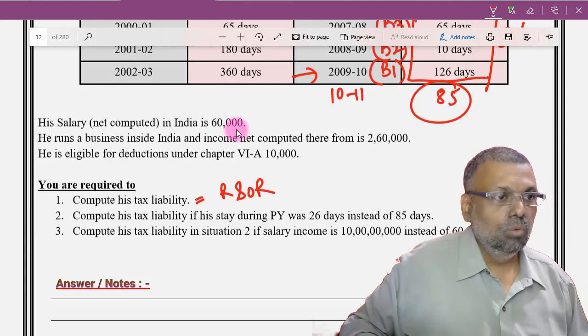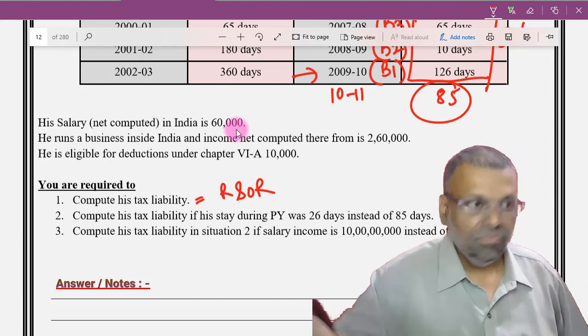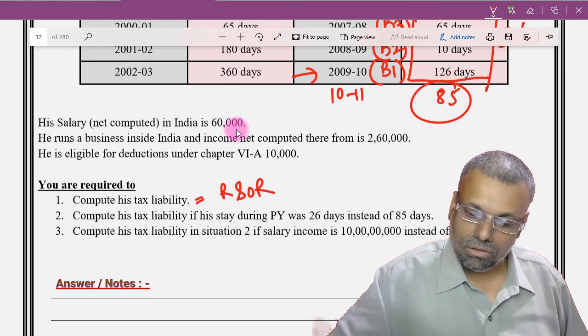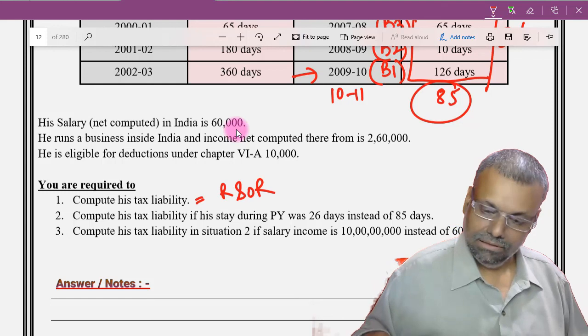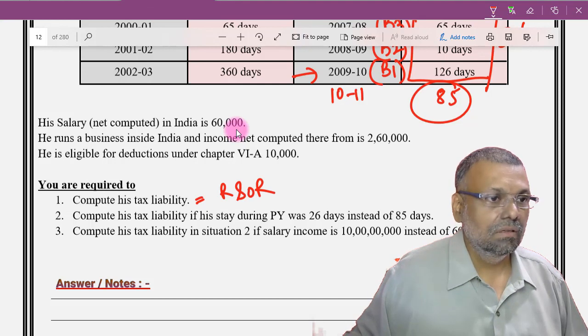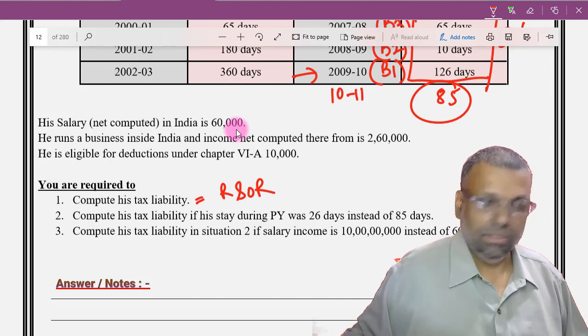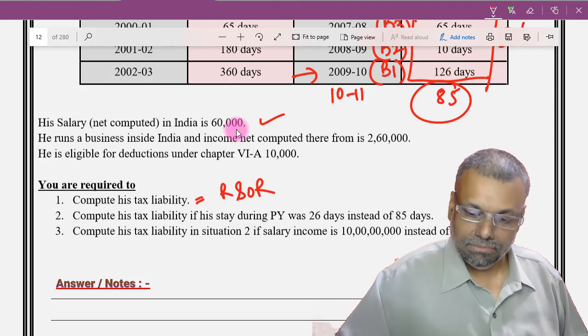Now, the moment you say that you are resident and ordinarily resident, your salary income net computed in India is how much figure? Let me see, 1 second. This will become taxable in India.